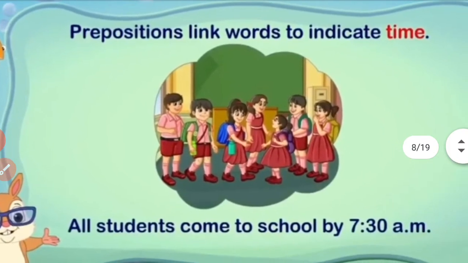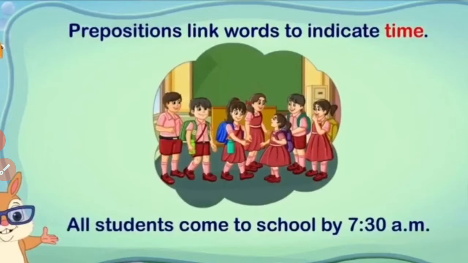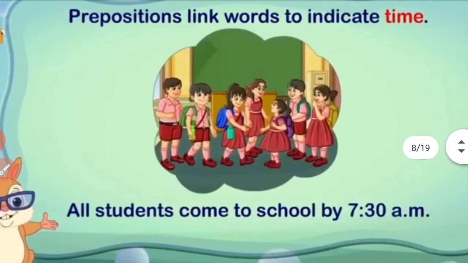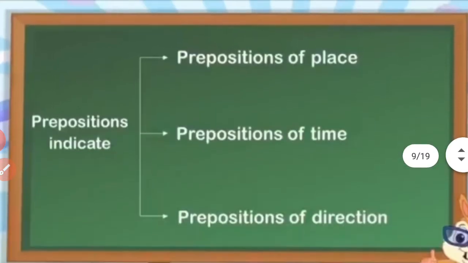As you can see in the picture, there are several students in school uniform. So all students come to school by 7:30. Here the word student is your noun, but student and school both are nouns. So now this word by is showing the time of school arriving of the students. So it is showing the relation between the school and the students. So this is a preposition. By is a preposition in the sentence.